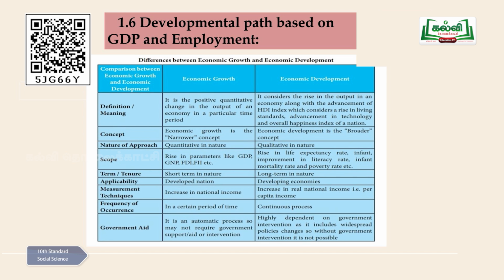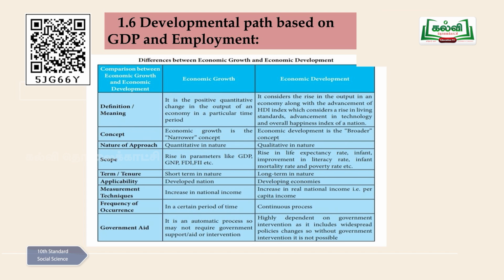Next is the frequency of the occurrences. How often we are going to compare, how often we are going to judge, or how often we are going to say that we had a growth or we had a development. So what is that frequency level over here? As far as economic growth is concerned, it is for a period of time.